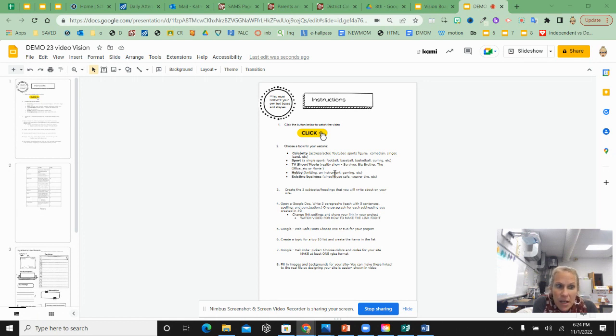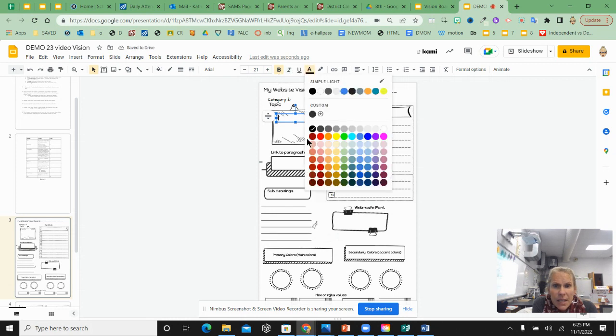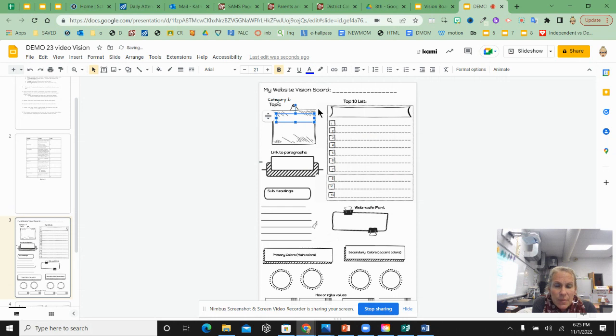Hobby, you can pick a hobby that you have or like doing, knitting, drawing, playing an instrument, video gaming, or you can pick an existing business to recreate their website. Okay. When you have that choice, you're going to come in here to the category and topic box. You're going to make a text box and type out your choice for that item. I do prefer if you make your text maybe in a different color or bold so that I can see it easily on your project.